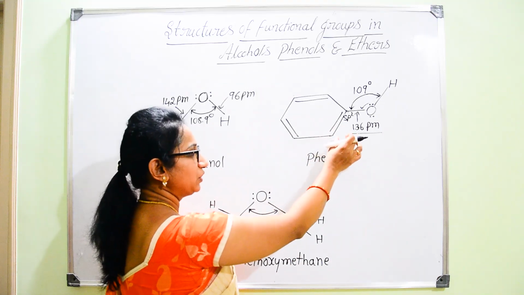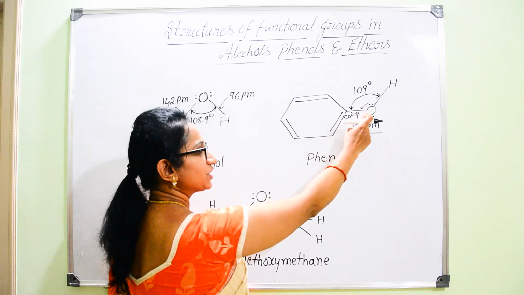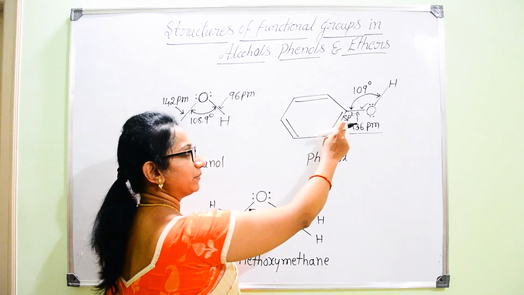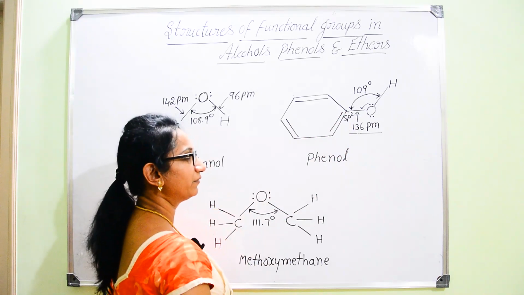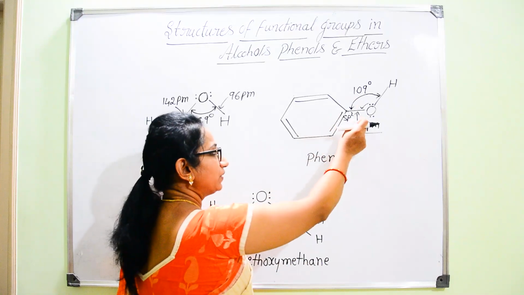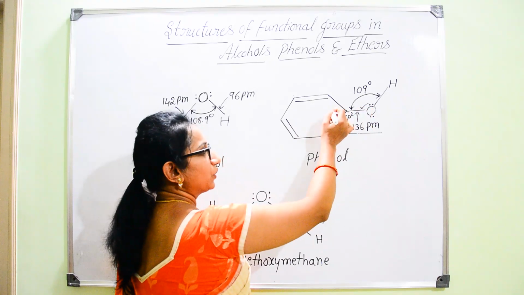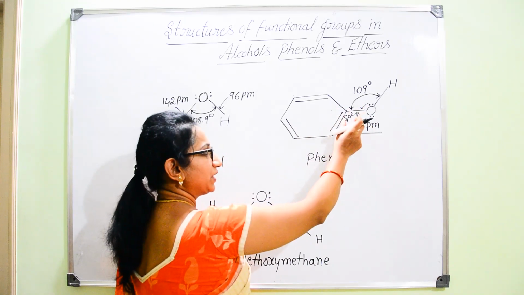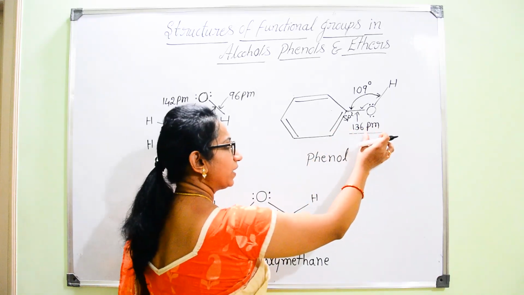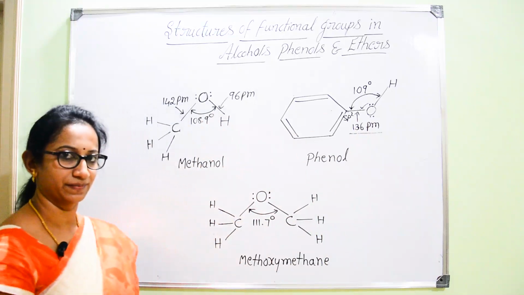Now, what are the two main reasons for the decrease in this bond length? One is the attachment of this oxygen to the double bonded carbon atom, that is the sp2 hybridized carbon atom, which is showing partial double bond character. And one more reason is the involvement of the lone pair of electrons of the oxygen with the aromatic ring, that is, due to the conjugation, it is showing double bond character. Hence, there will be a decrease in the bond length. It is showing the bond length of 136 picometer.